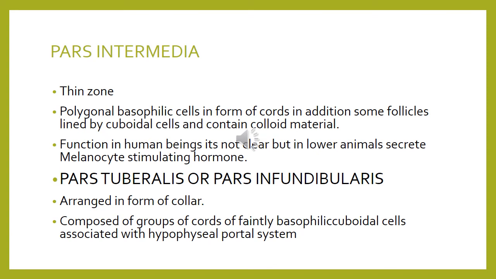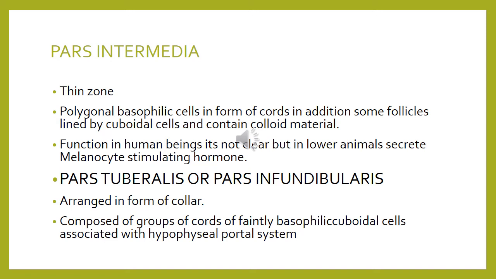Coming over to the second division of the adenohypophysis, first we have done the pars distalis and the types of cells which are present in it. Now coming over to the second part of it, that is the pars intermedia. The pars intermedia of the adenohypophysis is a thin zone which is composed mainly of cords of basophilic polygonal cells which are called melanotrophs. Its function is not clearly known, but in lower animals it does secrete melanocyte stimulating hormone.